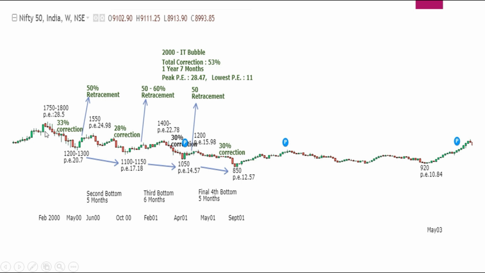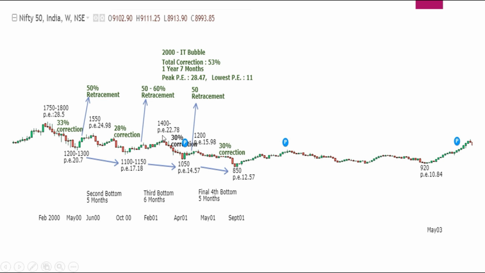Right? Now, if I take it in terms of PE, the first top PE is 28. When the 30% correction took place, the PE comes to 20. So 28 to 20 is one band of the market's range. From there, a retracement again to 24 to 25. From there, again, a band lower than this 20 is around 17-18. So 17-18 is a second band of support for Nifty in this particular case.